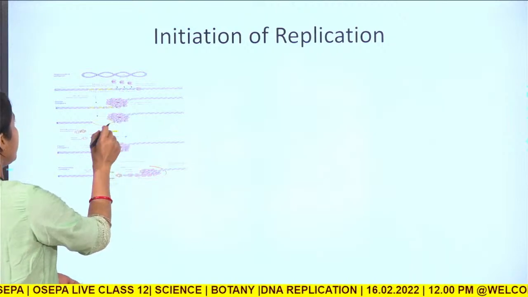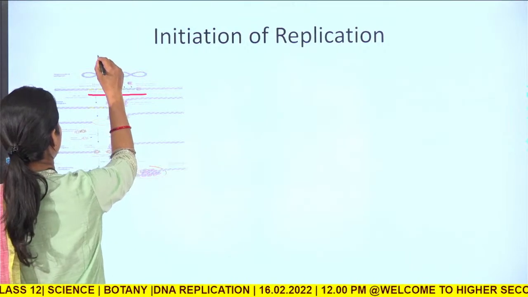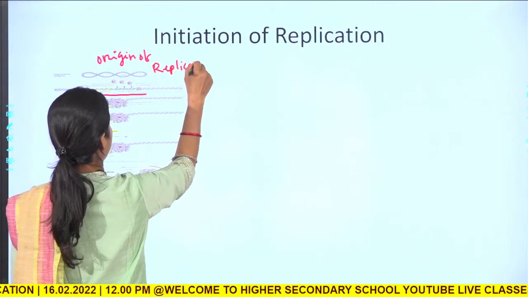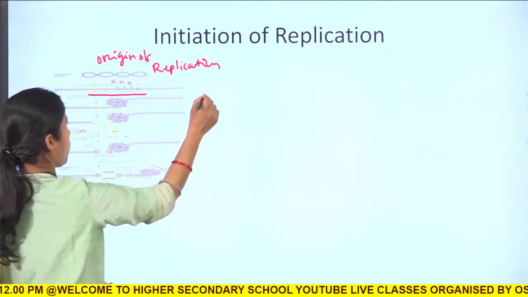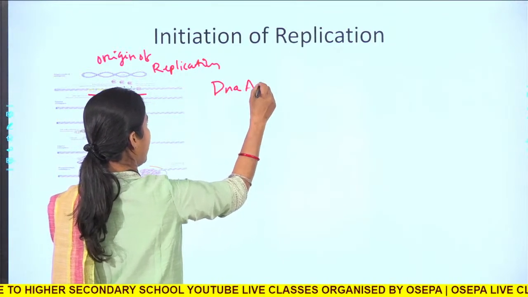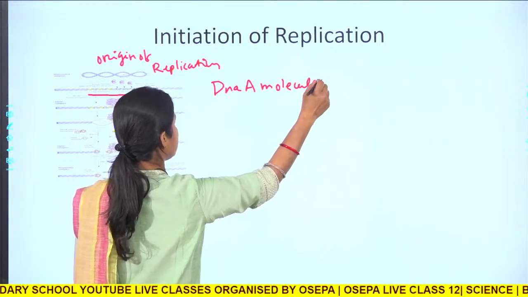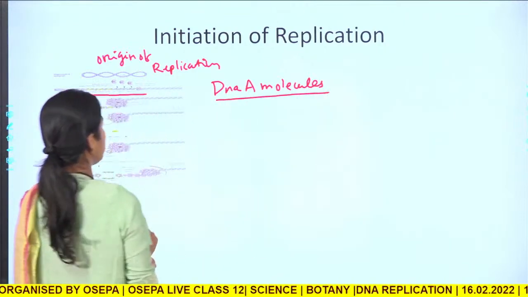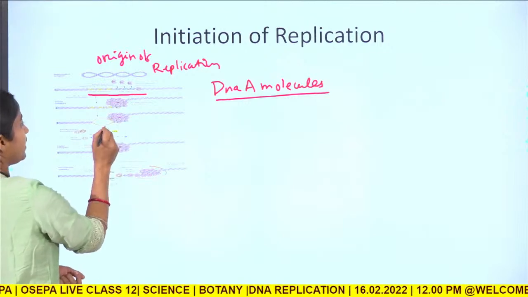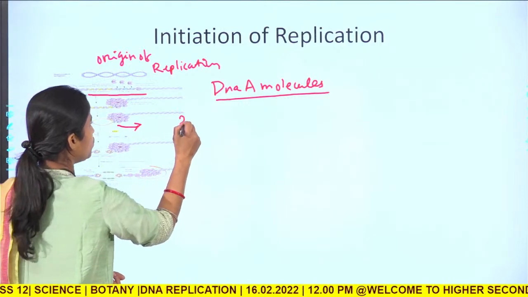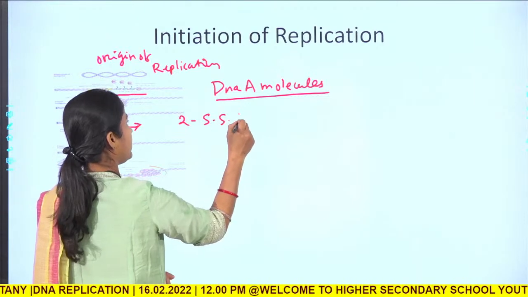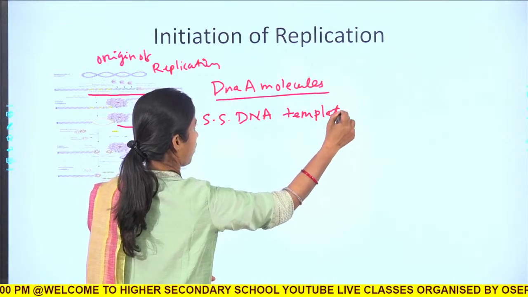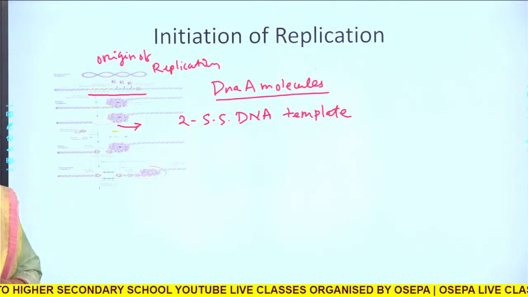So, once again, this is the origin of replication. At this point, lots of DNA A molecules bind, and this ORIC portion wraps over the DNA A molecules. So, after the wrapping, it will generate 2 single stranded DNA templates.